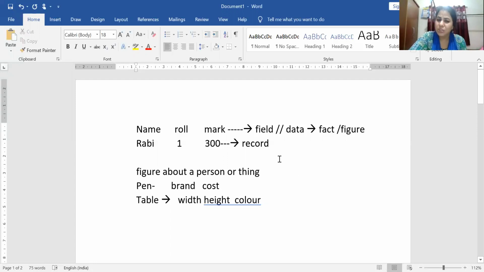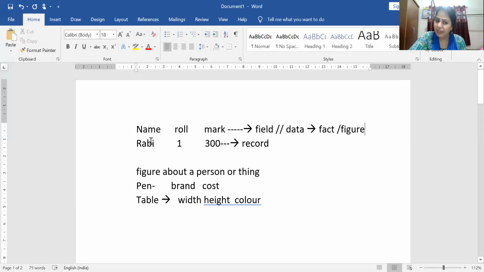So the data source contains the data. So what is the meaning of the data? The data is nothing but the fact or figure. Just like here, if I take a student's data, it is the name, roll number, and mark. If I want my friends' details whom I want to invite, it is the friend's name, the address, the phone number, the city, the country where they are staying. These are the data.